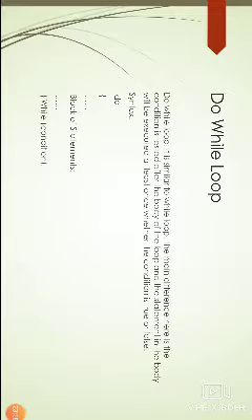Here do is a keyword, followed by opening curly braces. In the first line we can declare or initialize the variables, and next we have a block of statements. Next we use the increment or decrement, that is, updating of variables, and after closing the curly braces I am writing the condition here, while in brackets the condition.